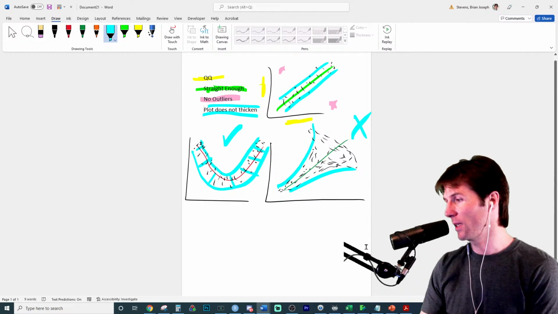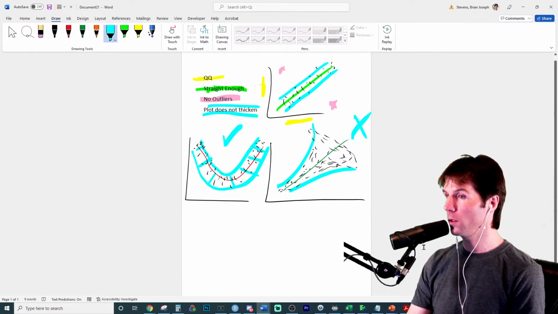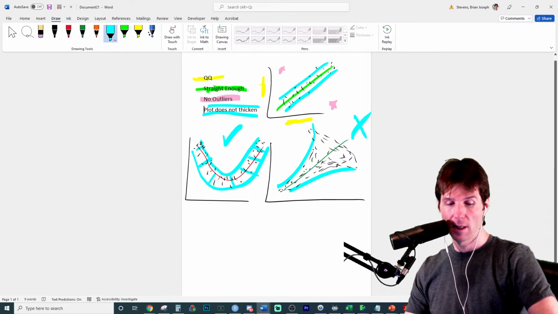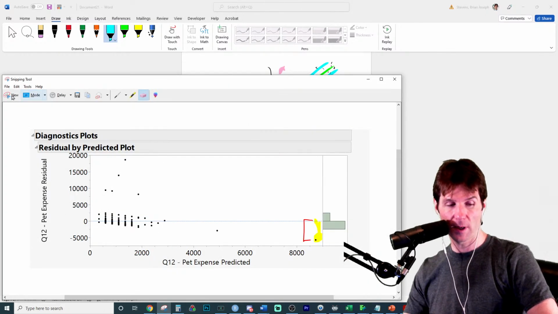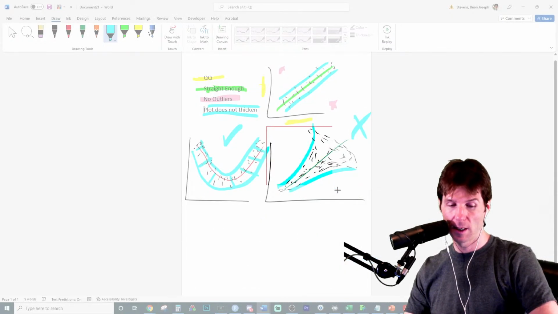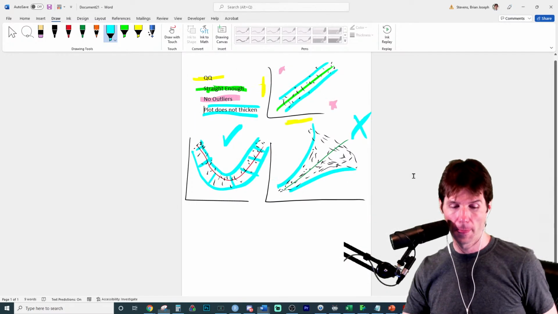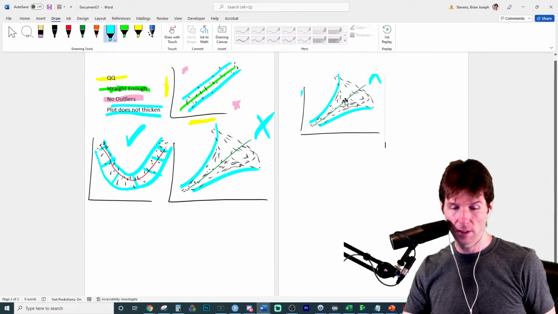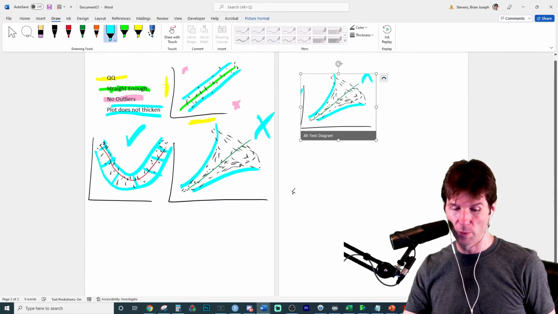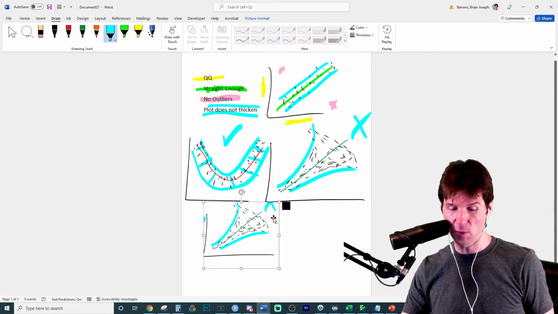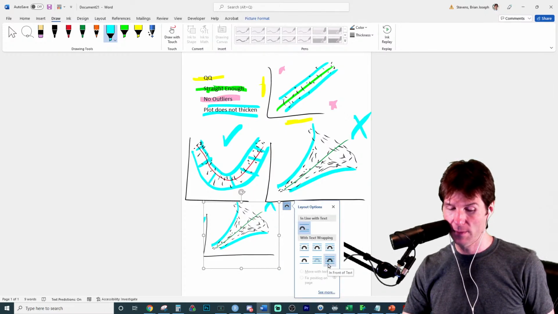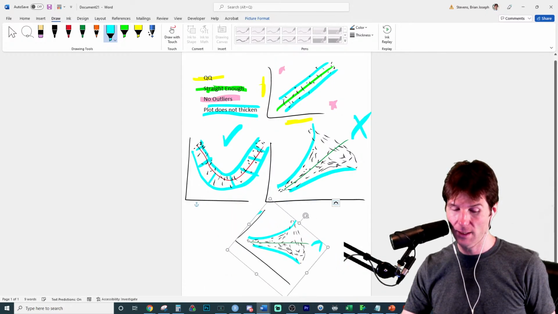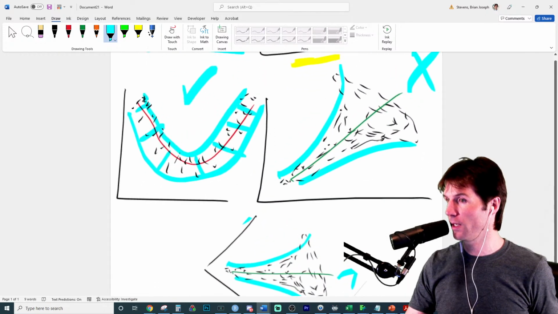Now, if you make a residual plot, and I didn't tell you this tip last time, all you have to do to make a residual plot is take your line and make it flat. You could literally turn this graphic right there into a residual plot. A residual plot is just your original graphic, but the line is flat. Does that make sense, Troy and Kaya?